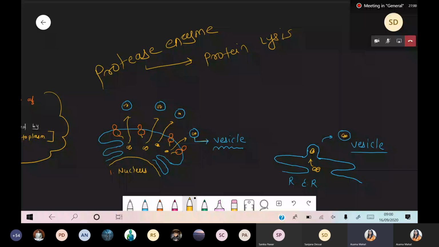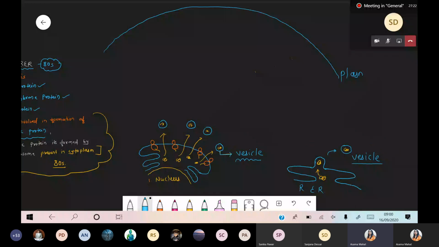Okay, now the next point we are talking about: we form a total of 4 vesicles. Just imagine there is a presence of 4 vesicles. Now what happened? This is the outermost boundary of the cell, and I hope you remember the outermost boundary of the cell is called the plasma membrane.